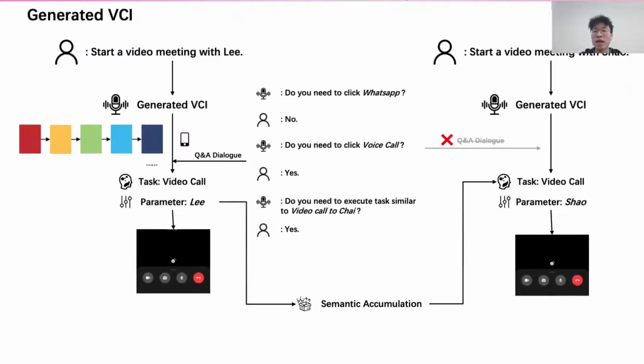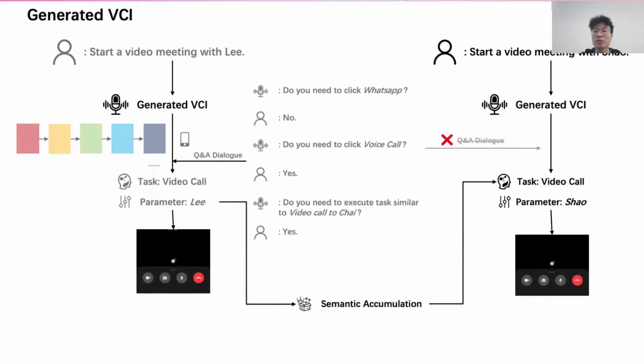The generated VCI has two distinct features. First, it automatically maps a voice command to smartphone tasks and fills in parameters, leveraging the GUI data from both operation sequences and user device. Second, it launches an extra Q&A dialog to confirm the intention from the user in case of unmanageable ambiguity. The VCI also learns and improves from interaction. It accumulates the history results to annotate the user's command, improve its semantic understanding ability, and simplify subsequent interactions.